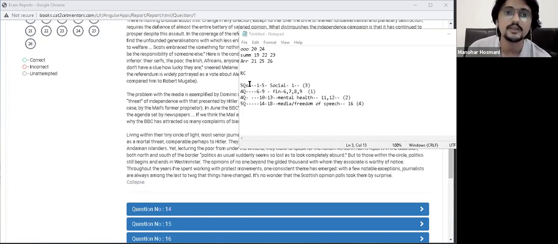See, if this worked, then you might even be ready to give CAT the very next month. But you need to give mocks, you need to try out your own strategy, and you need to tweak it. That's how you will get to the strategy that works. Okay, on the final day, your strategy is the only thing that stays with you, nothing else.